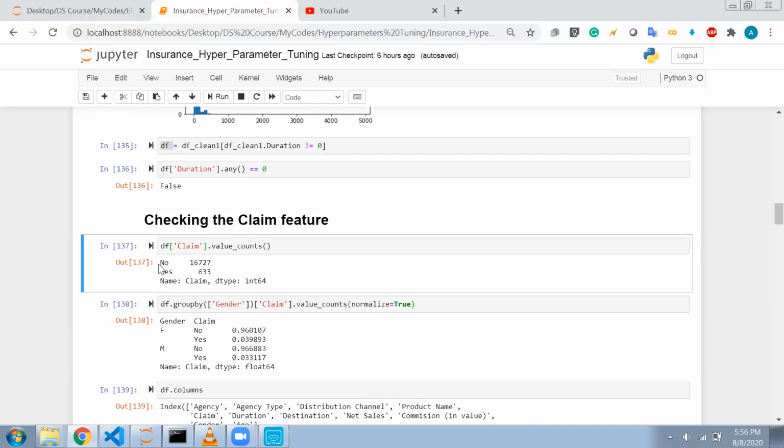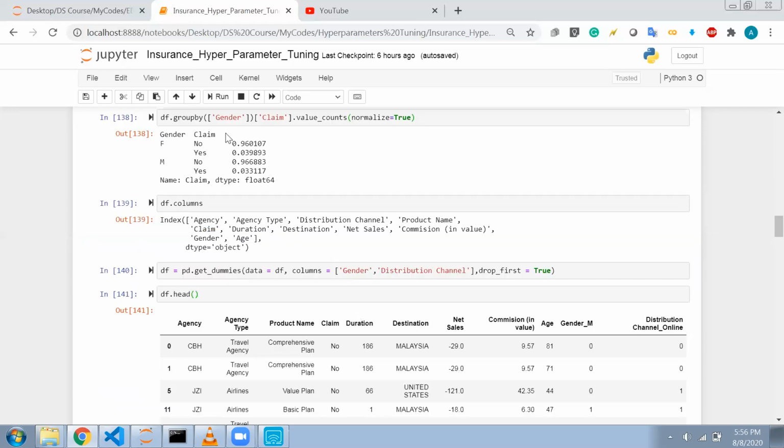Please see the difference between the classes: one is having 16,727, another is having 633 only. So you can see that this is an unbalanced data set, because one class is having a large number of values, another class is having very few values in comparison.